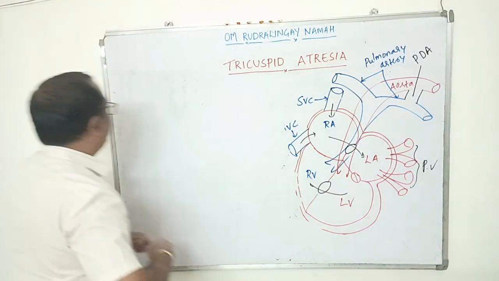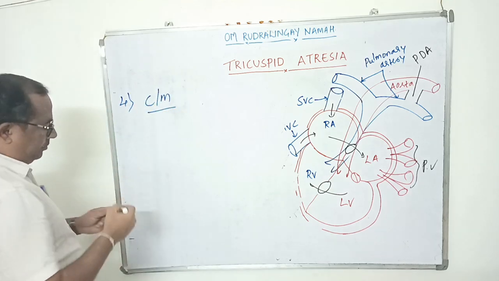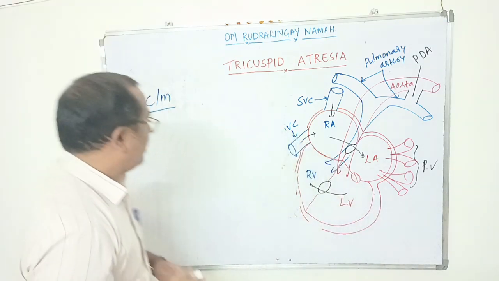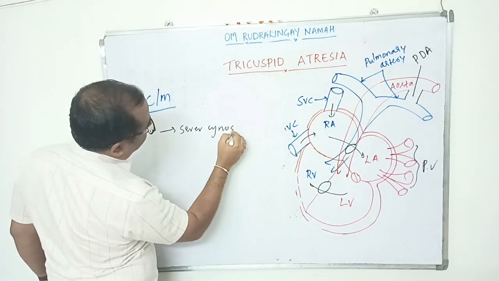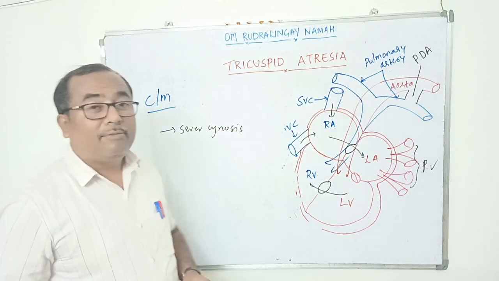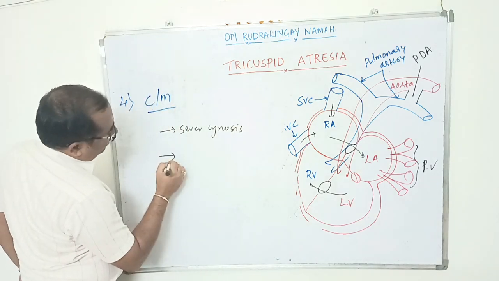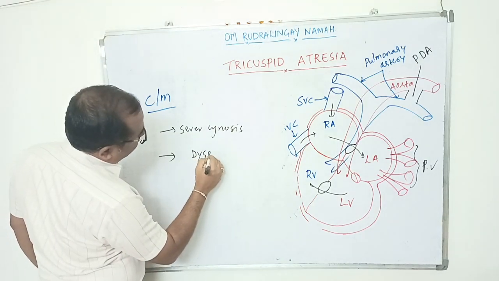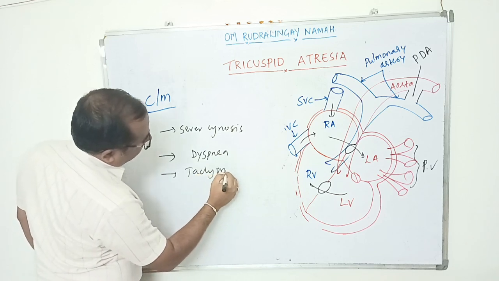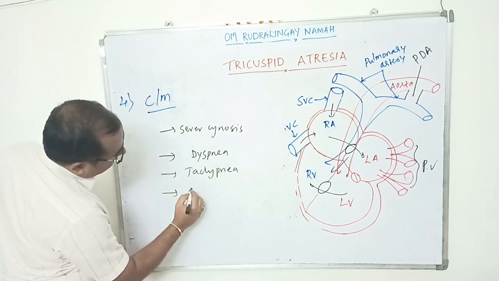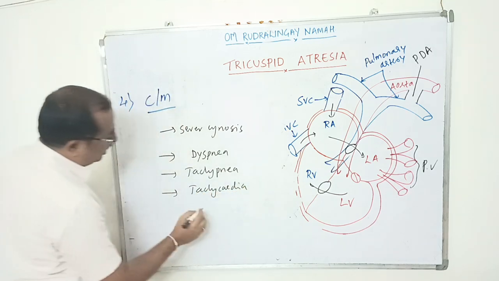Now let us see what is the clinical manifestation. Clinical manifestations are, first one is severe cyanosis. This severe cyanosis appears soon after the birth of the baby, because there is no proper oxygenation of blood. And next one, what is there? There will be dyspnea, difficulty in breathing, tachypnea. Tachypnea is increased respiration rate. Then tachycardia, increased pulse rate.